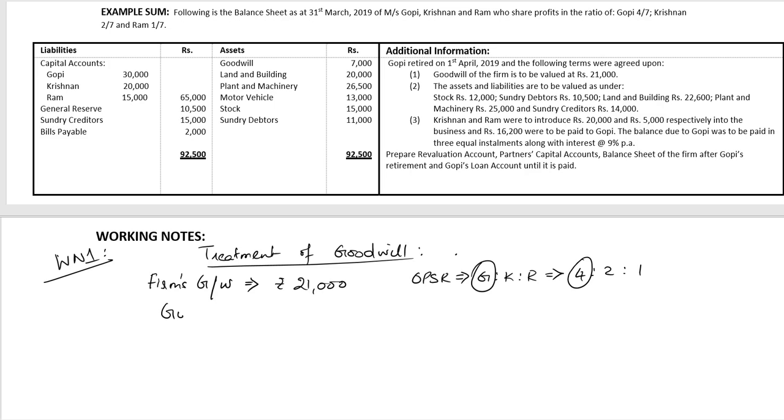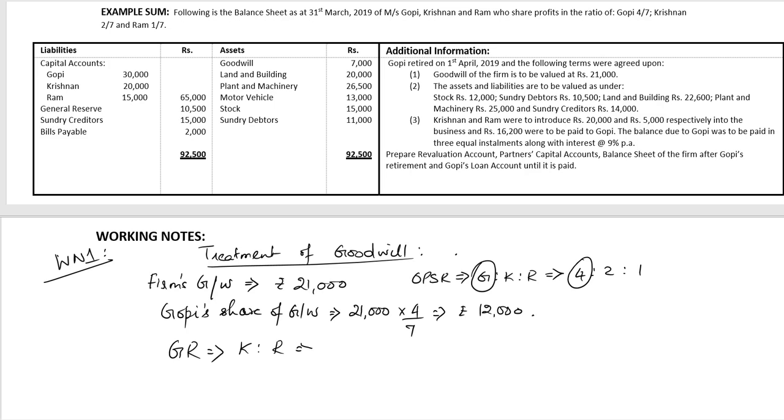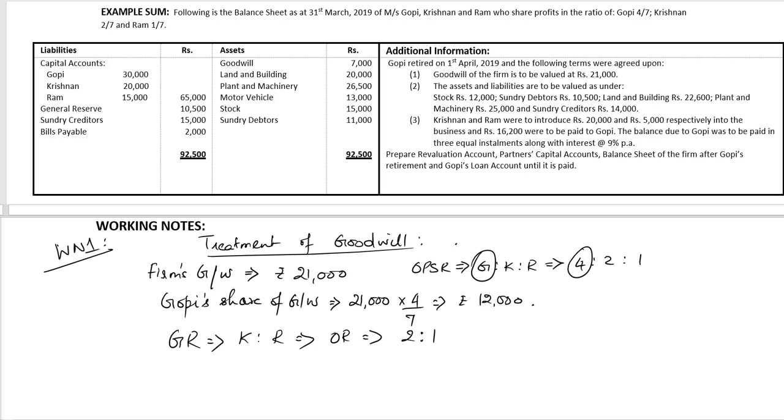So Gopi's share of goodwill is equal to firm's goodwill 21,000 multiplied by 4 divided by 7, which is equal to rupees 12,000. There is no mention about the gain or the gaining ratio or the NPSR. Hence, the gaining ratio between Krishnan and Ram is equal to their old profit sharing ratio, which in this case is 2:1. So let's write the journal entry for goodwill.